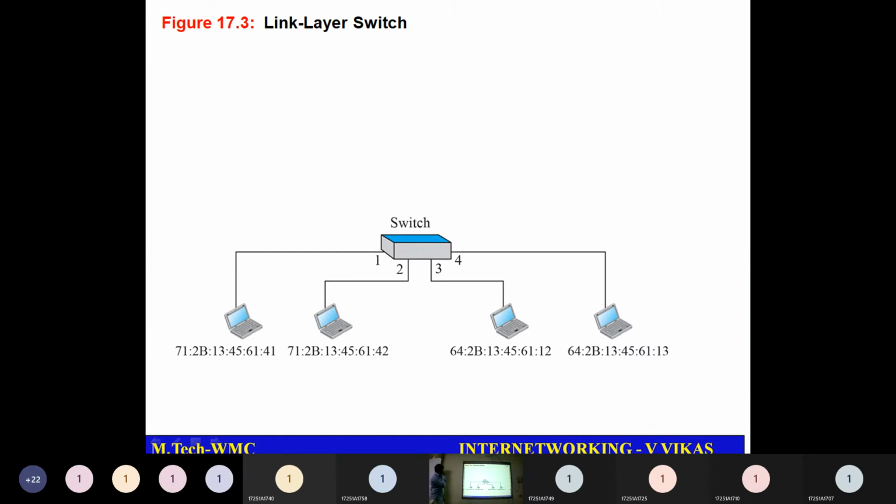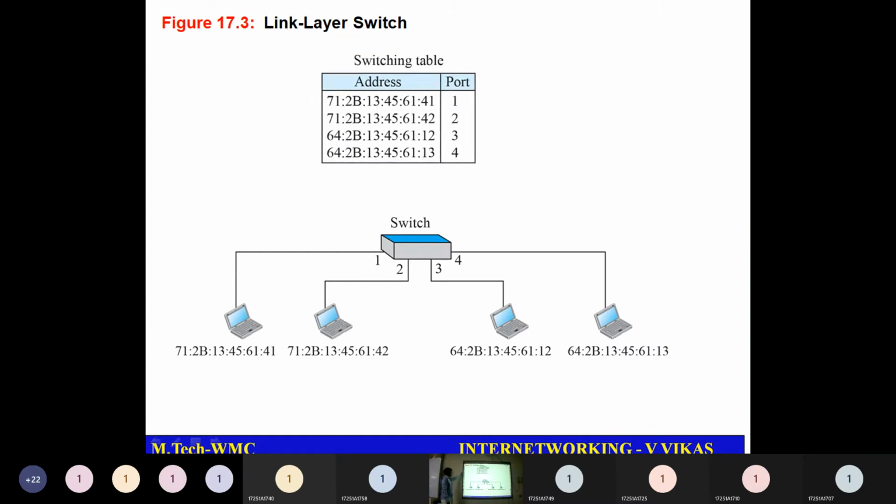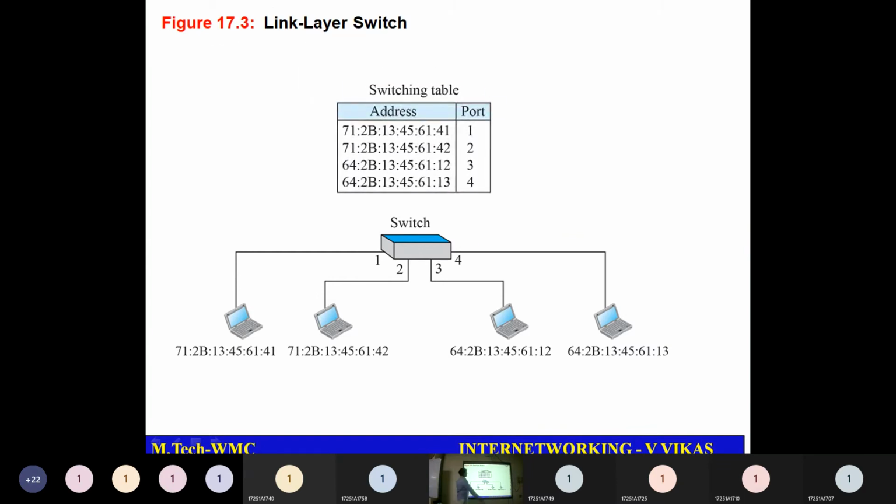So I have something like this. I have a switching table where if I have this MAC address, I have to use port 1. If I have this MAC address, I have to use port 2. For this, I have to use port 3. For this, I have to use port 4. Like that, for each and every address, I have respective ports available.